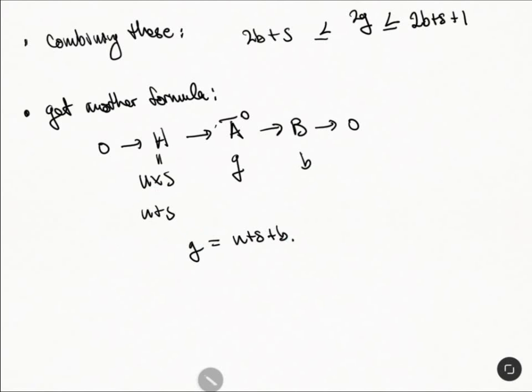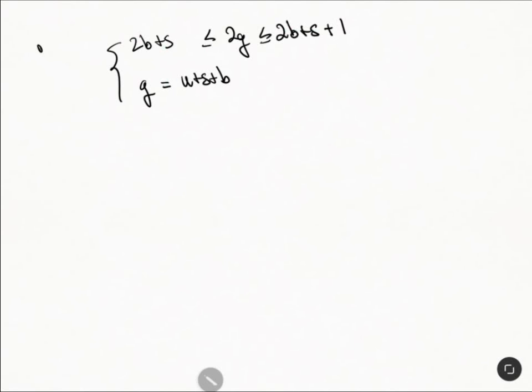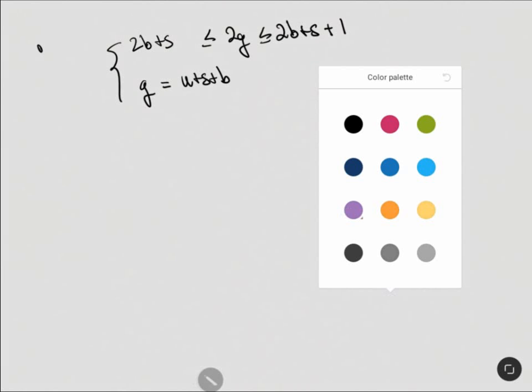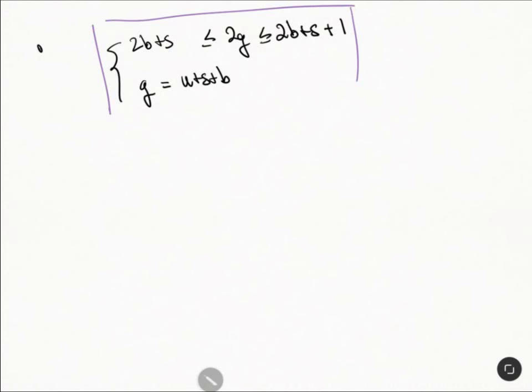All right, and so now we have two formulas together. So we get two formulas. We have that 2g, so this is 2b plus s plus 1. This is 2b plus s. And then we have g is equal to u plus s plus b. Okay? And so this is nice. So now we have a system of equations which is going to lead us to a contradiction.